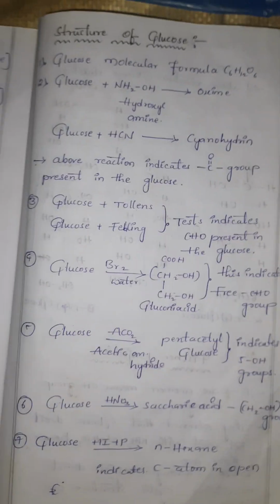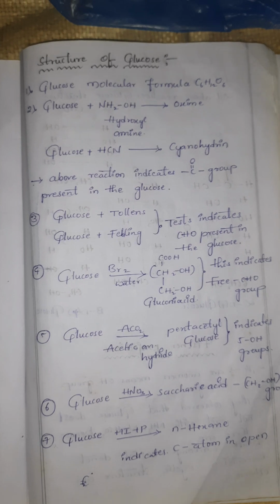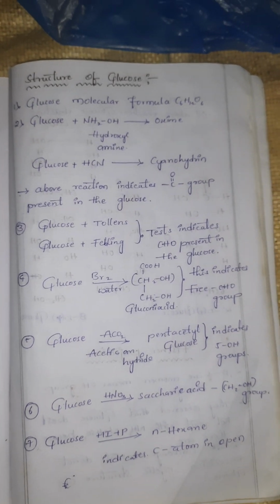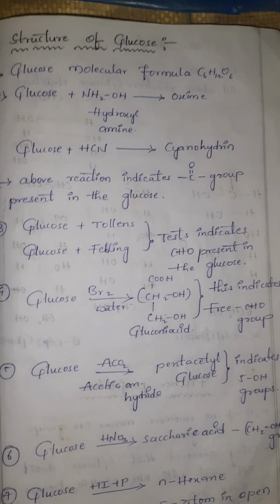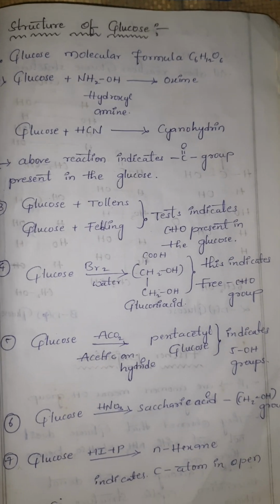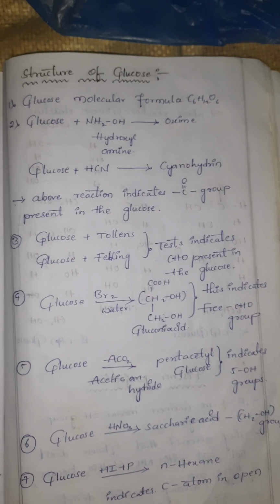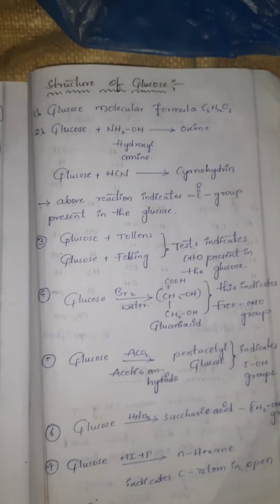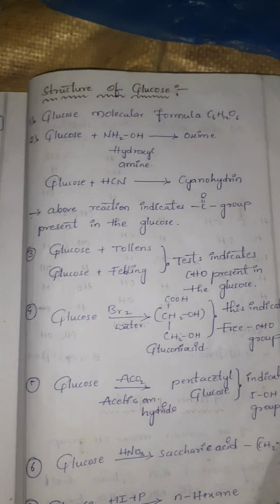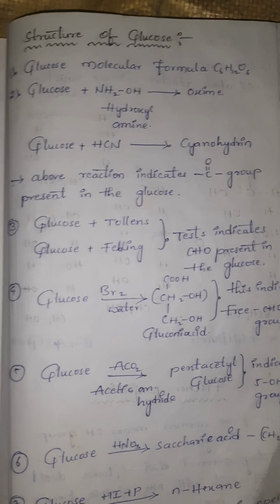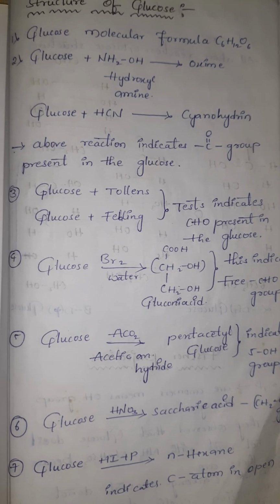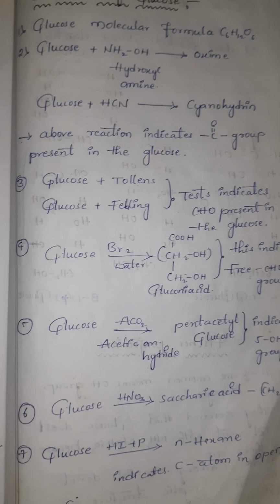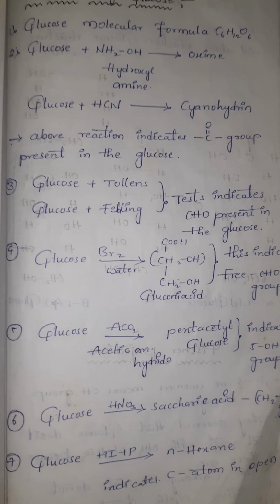Next we are going to discuss the structure determination of glucose. Glucose molecular formula is C6H12O6. Glucose reacts with hydroxylamine to form the oxime. Glucose reacts with hydrogen cyanide to form the cyanohydrin. Based on these two reactions, glucose contains a carbonyl group, C=O, either an aldehyde or a keto group.